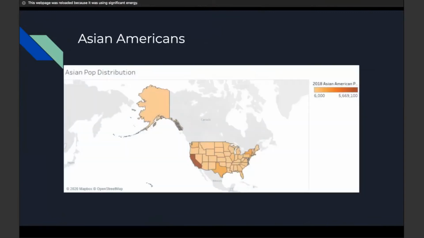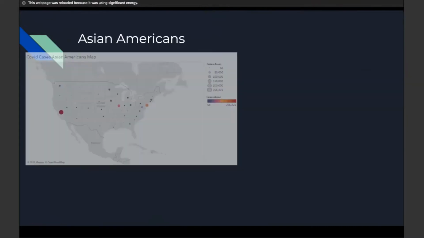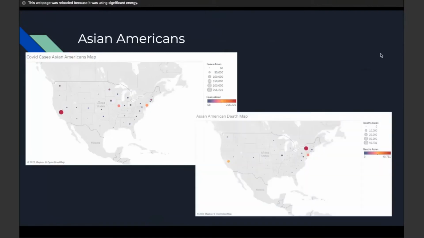The Asian American community experienced 31 deaths per 100,000, which is not too far off from white Americans. However, in San Francisco, Asian Americans only make up 1/3 of the population. However, they're almost half of the COVID-19 deaths in the city. They also experience a 4 times higher case fatality rate than the overall population. Theirs is 5.2%, and the overall population is 1.3%. And in New Jersey, the case fatality rate was over 10% for Asian Americans.